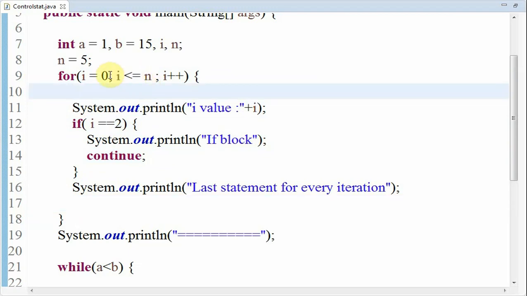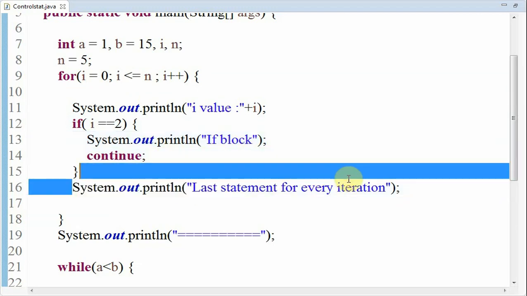So when the value of i is 0, it will enter this block of code. It will print the i value as 0, and this condition is false, so it comes out and prints "last statement for every iteration". Next, when the value of i is 1, the same thing happens. And next, when the i value is 2, it will check this condition and it is true. It will print "if block", then it sees the continue statement, so it will skip the remaining block of code, which is "last statement for every iteration".